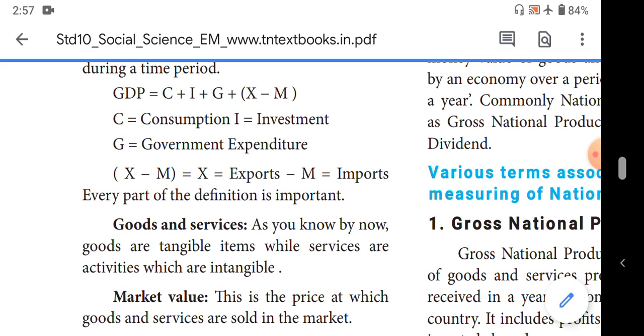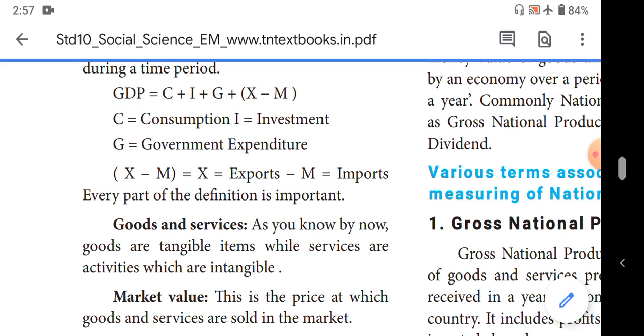For example, if you pay 50 rupees to get a manuscript typed in a computer center, that service is included in the GDP. Suppose you do the same thing at home, then that manuscript is not included in the GDP. This is the GDP value, the measurement.